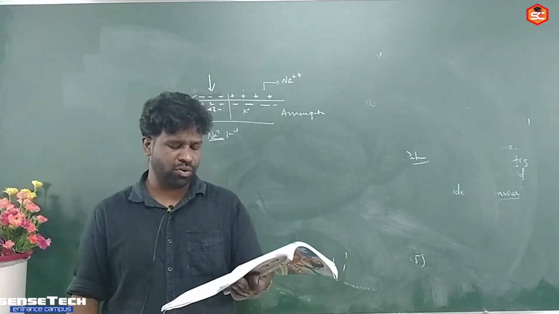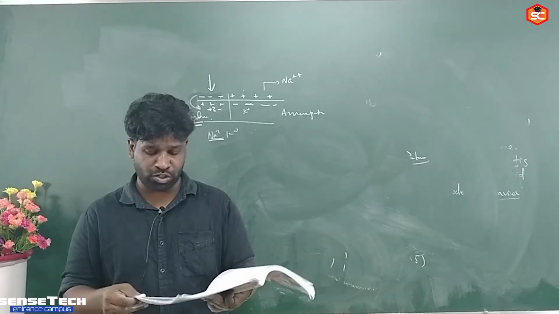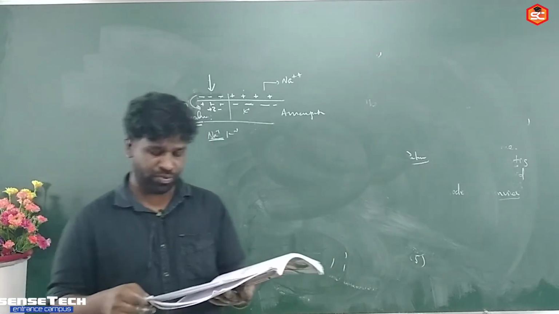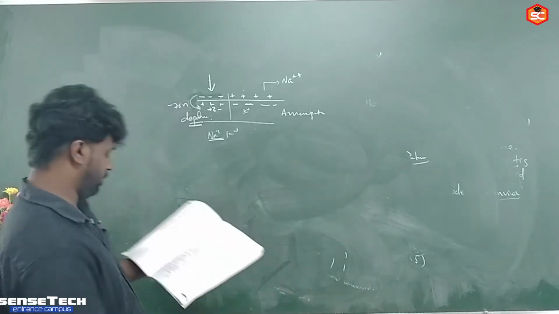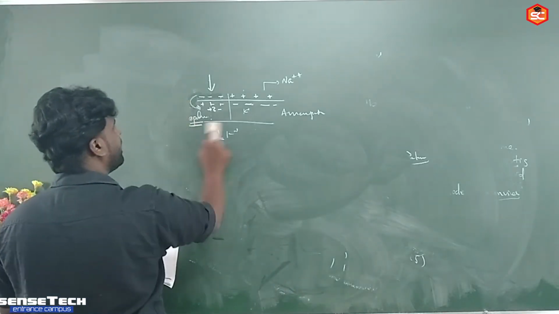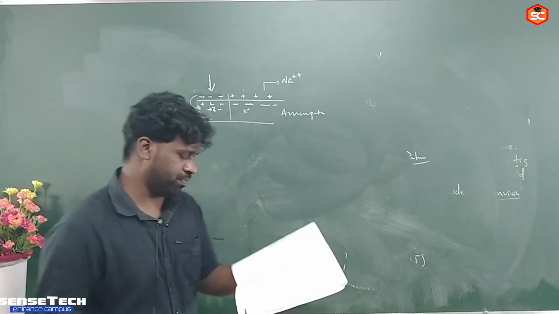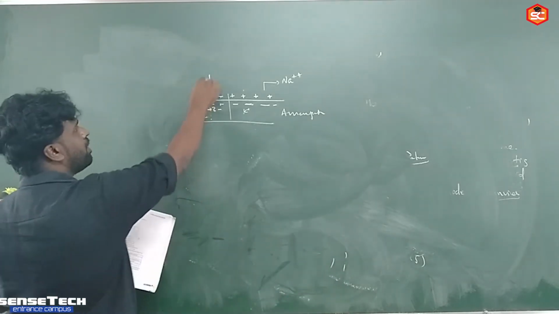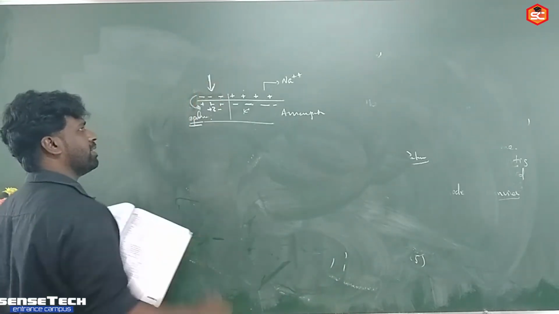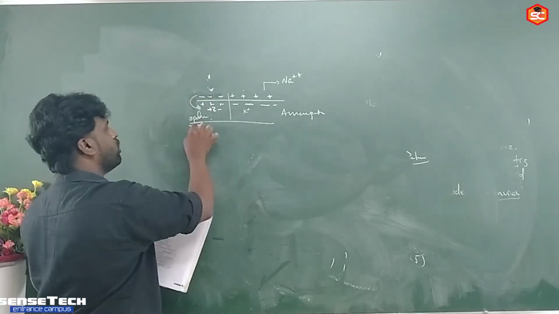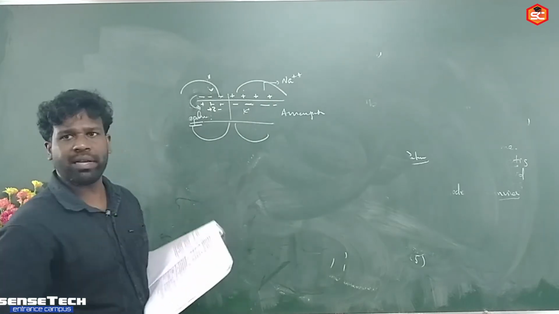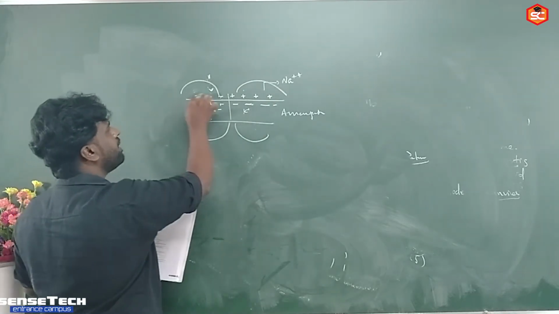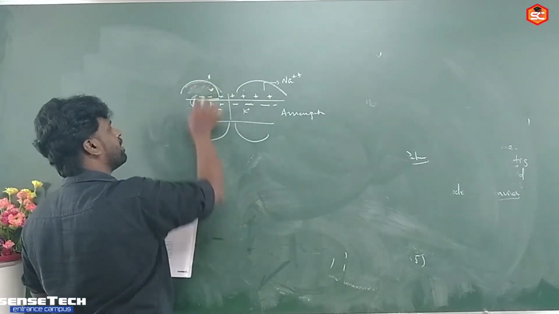Then the correct sequence of events in the production of an action potential at nodes of Ranvier. See here. When a stimulus occurs in a particular region, suppose in a myelinated neuron, this myelin sheath acts as an electric insulator.